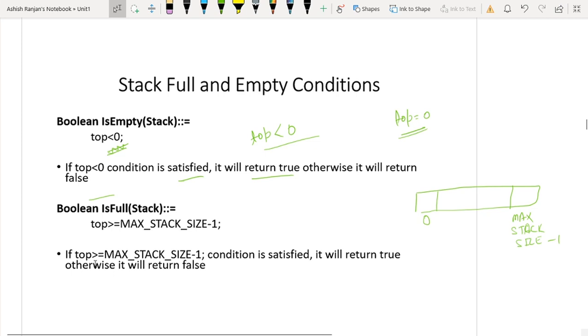If top is greater than or equal to max stack size minus 1, then this condition is satisfied. If top is here or greater than this, then your stack is full. You cannot insert the element, and this represents the overflow condition. And this represents the underflow condition.